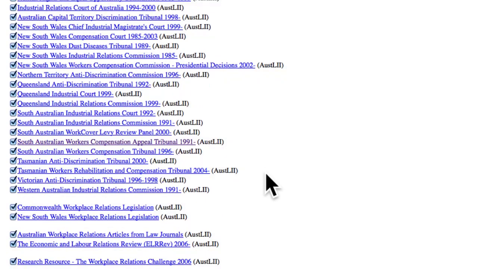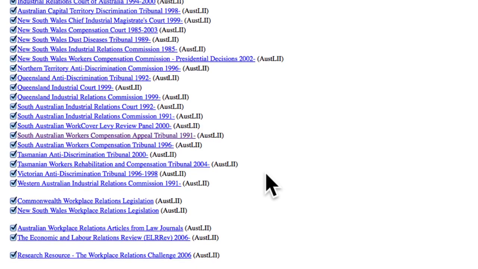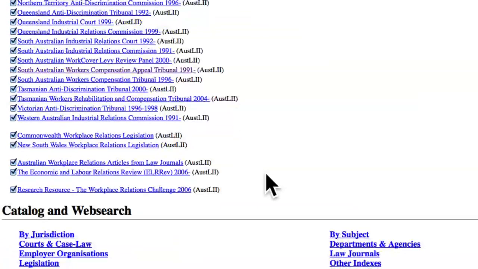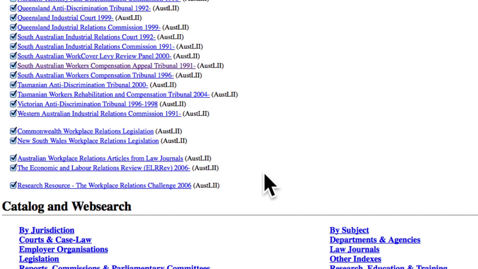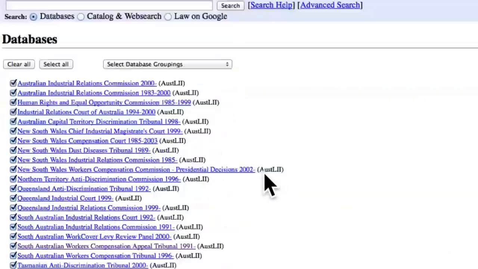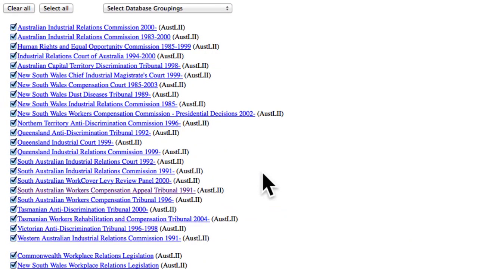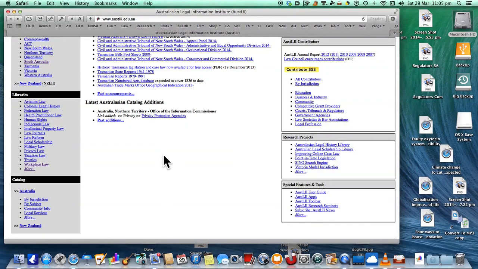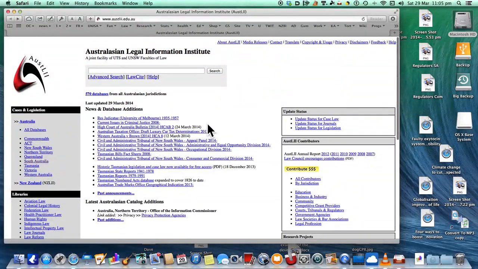Or it might have some application, workers' compensation appeal tribunal, but no, it doesn't appear to have much. No, it doesn't. It doesn't seem to have very much regarding the subject that we're studying, workplace health and safety.